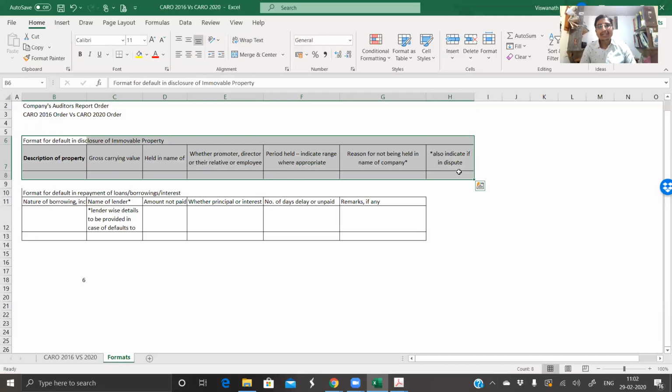Now there might be a few detailed discussions coming up for this particular clause because many companies come under this category, because there might be companies who have converted from partnership to private limited. So the name of the partnership might still be appearing in the land records. There might be a few lands which have been assigned or given permanently to the company by the directors. Few municipality records might still be showing that the land belongs to the director. So all these are very important. If such things come up, they come up in the default.